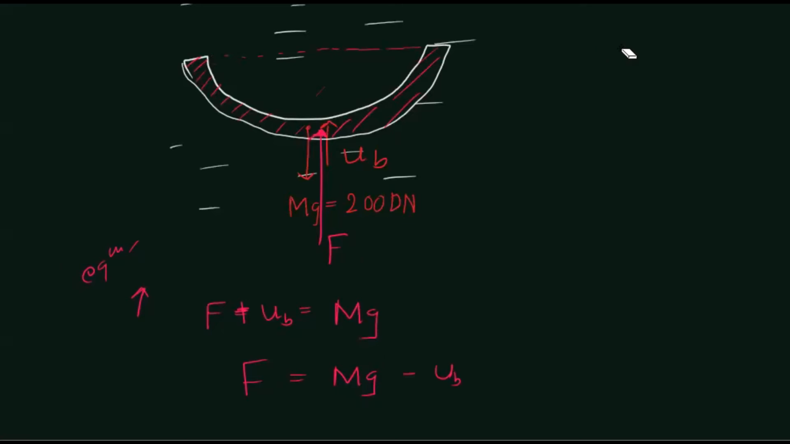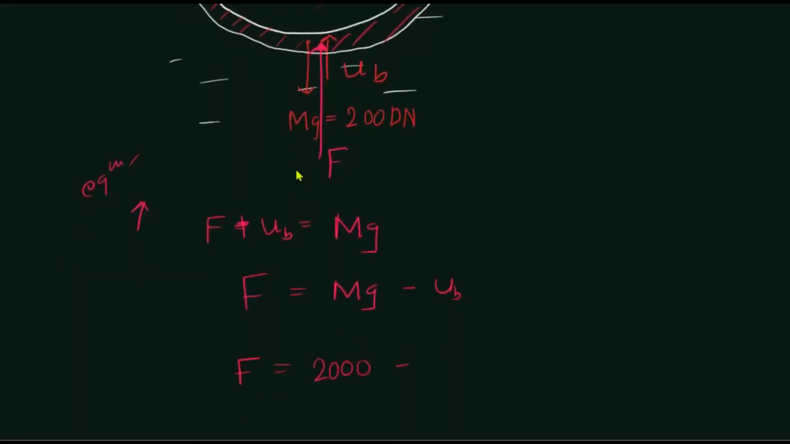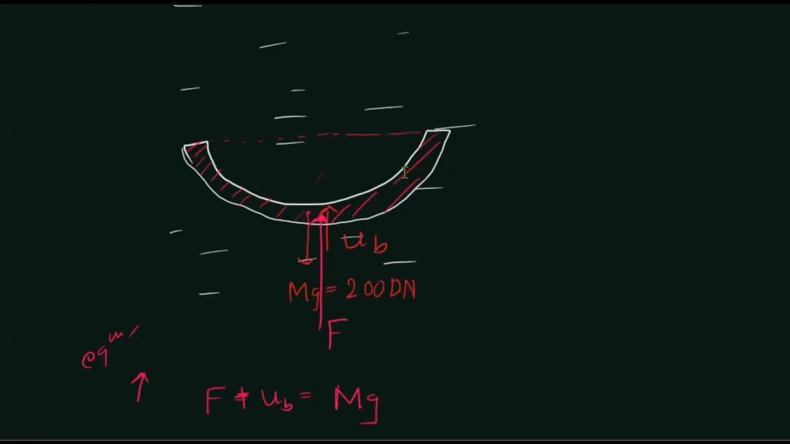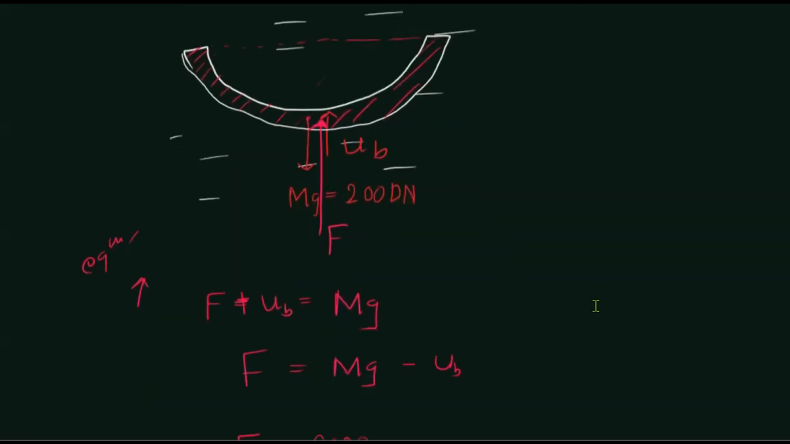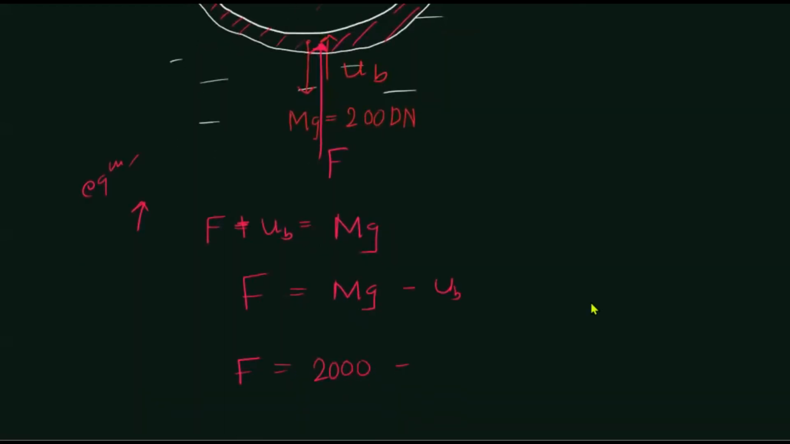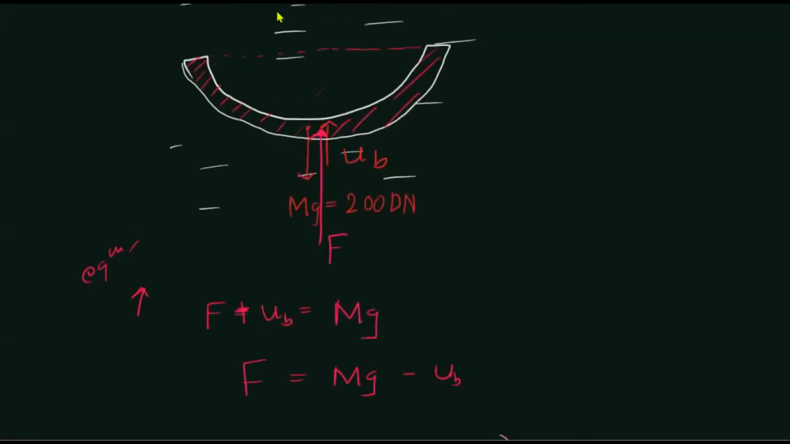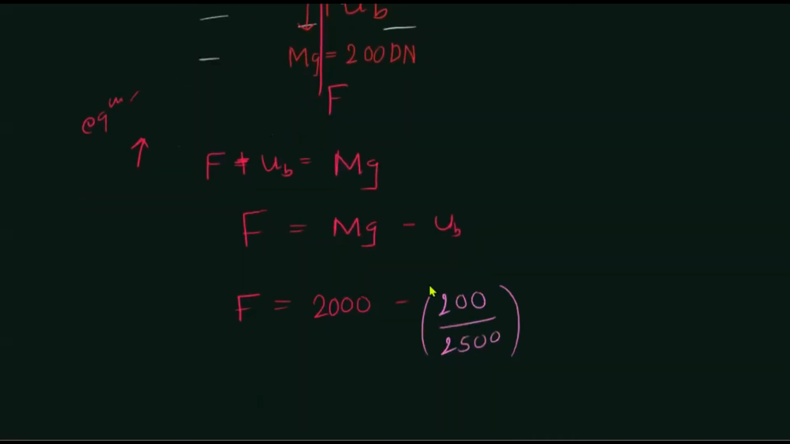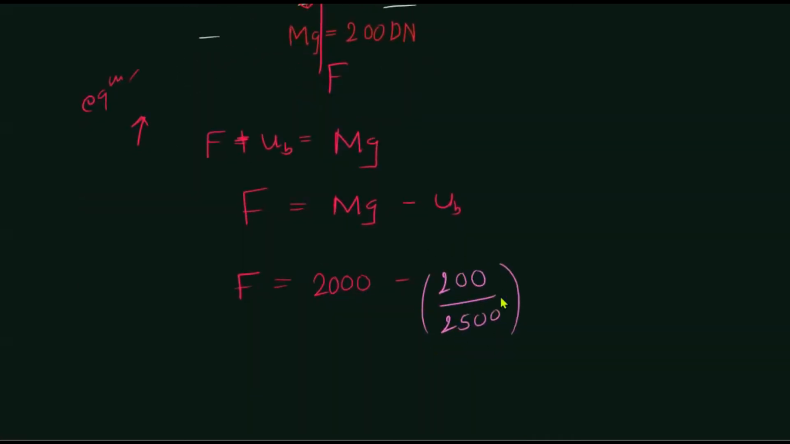In that case, fine. Now what? What is the upthrust? Upthrust is based on the volume of this boat. The volume of this boat can be found as the mass of the boat divided by the density of the boat. This is going to give the volume of the boat, the volume of this region. So this is the dipped volume.